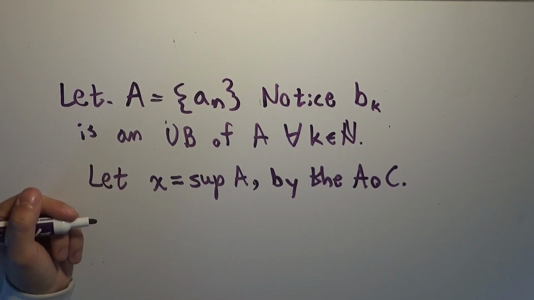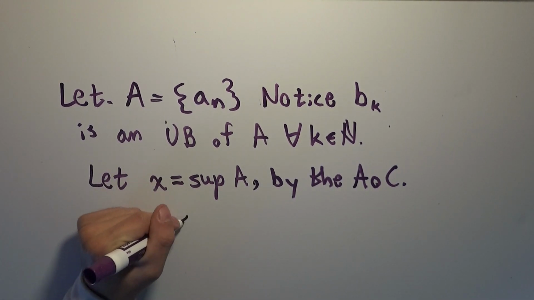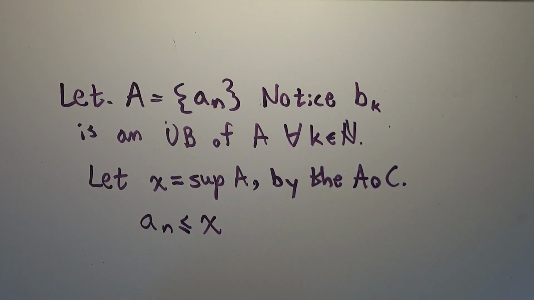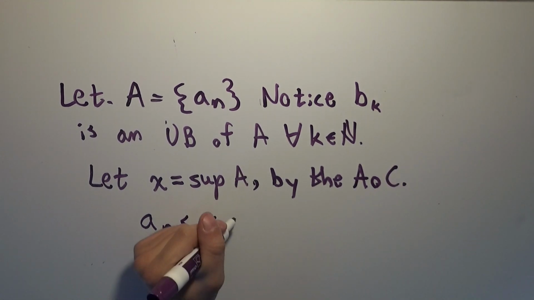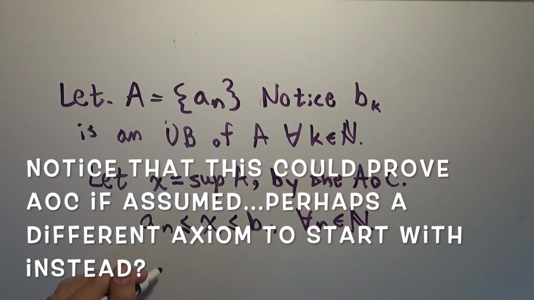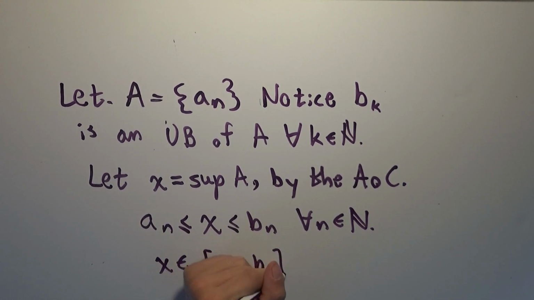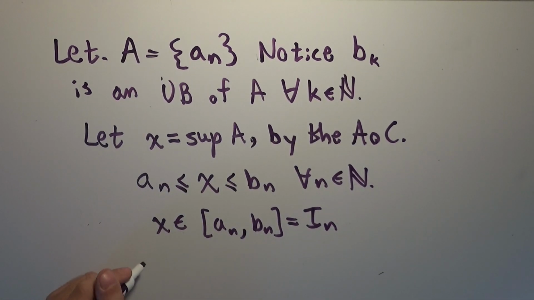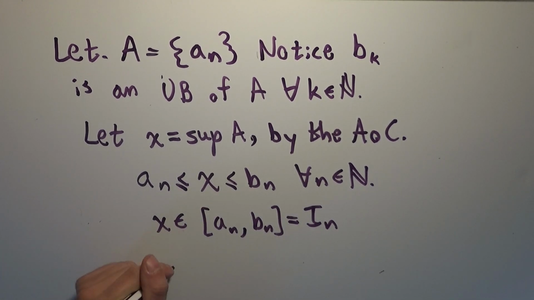But what did we just say? We made a fantastic little claim here. Because x is the supremum of A, it is greater than or equal to all of the ANs. But because it is the least upper bound, and all of the BKs are upper bounds of the set A, x must be less than or equal to all the BNs, for all n in the natural numbers. That means x is in every closed interval from AN to BN, which is the interval IN. X is in all of them, which means it must be in the intersection of all of them.